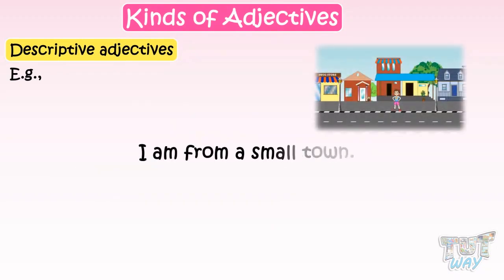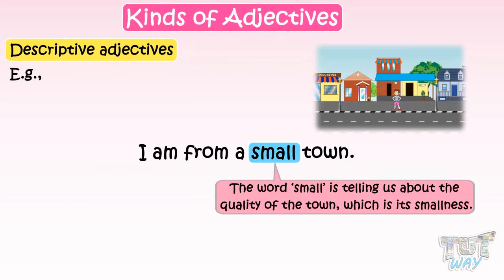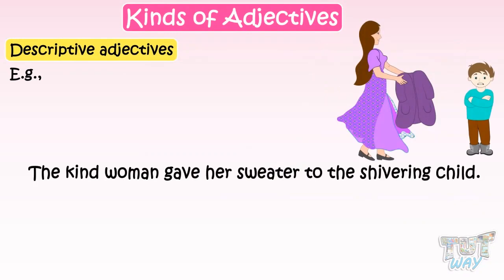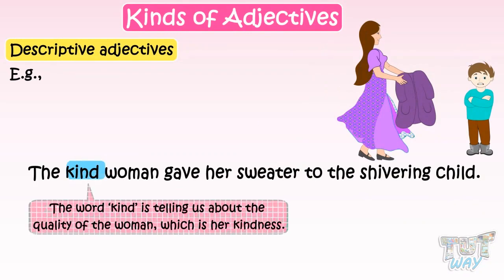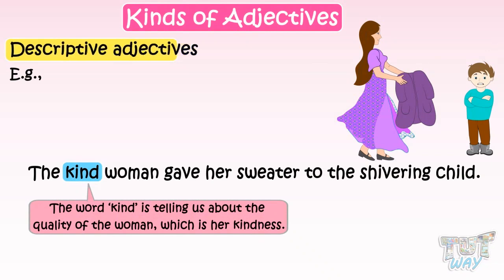I am from a small town. The word small is telling us about the quality of the town, which is its smallness, so it is a descriptive adjective. The kind woman gave her sweater to the shivering child. The word kind is telling us about the quality of the woman, which is her kindness, so it is a descriptive adjective.